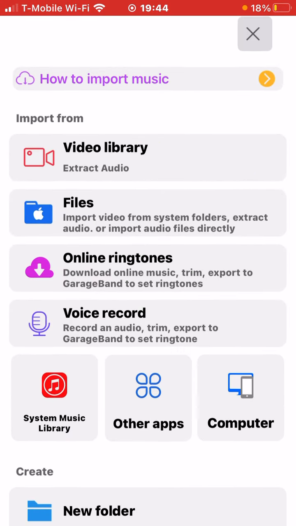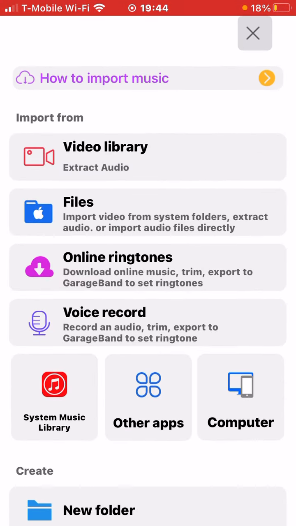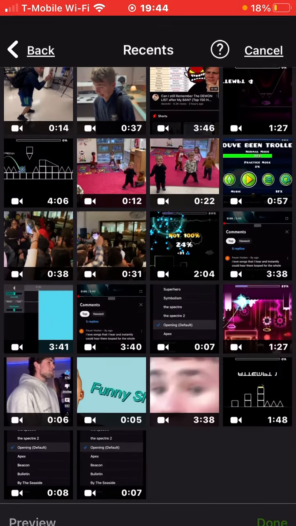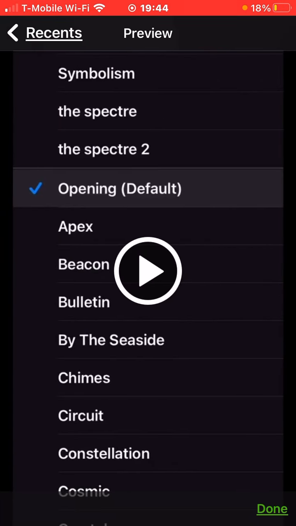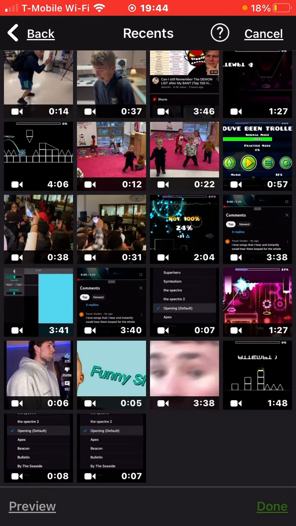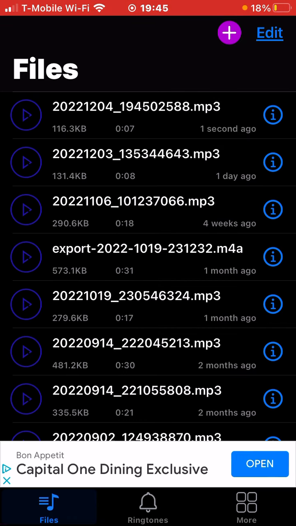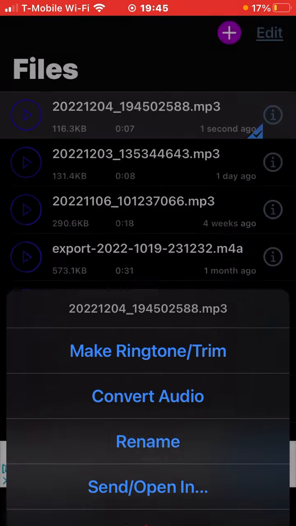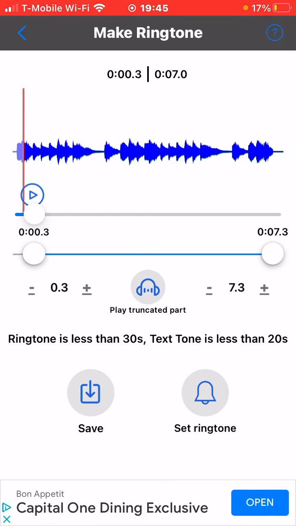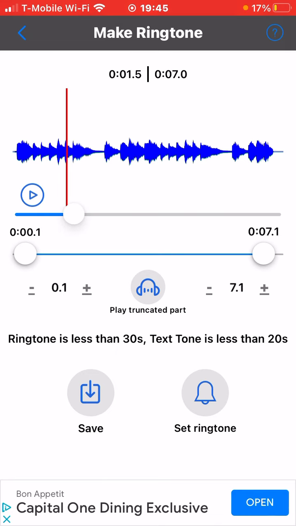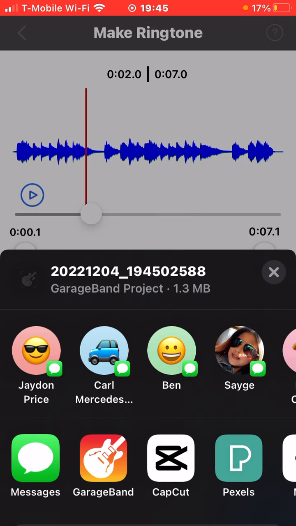And then go to add, video library, extract audio. Yeah, this one. Done. Go to info, make ringtone, trim. Cut it to however long you want. Okay, now set ringtone, okay?